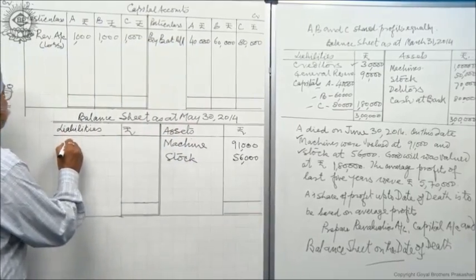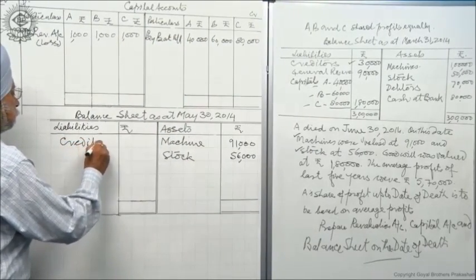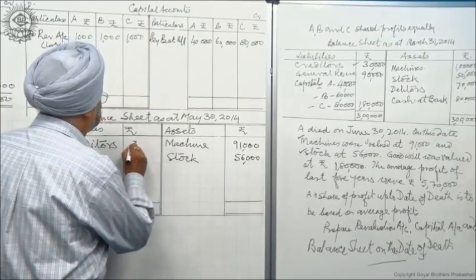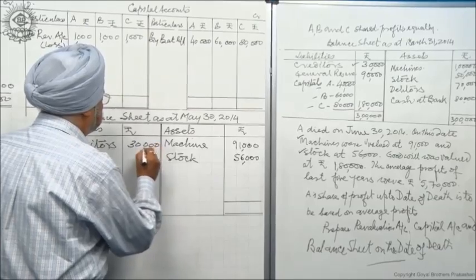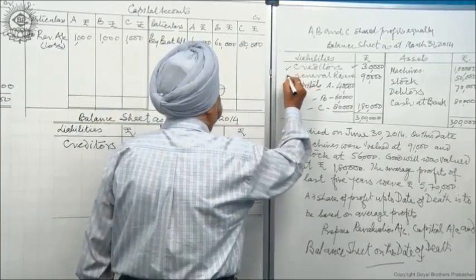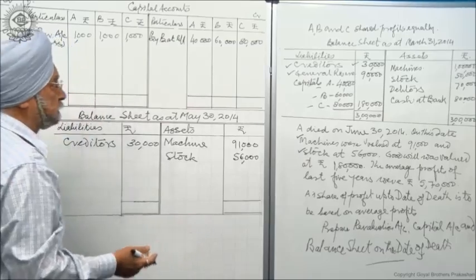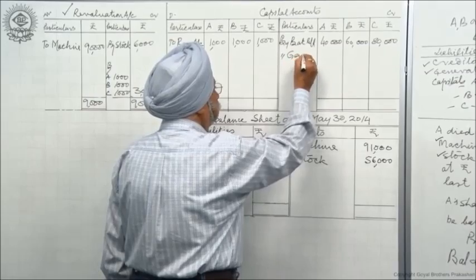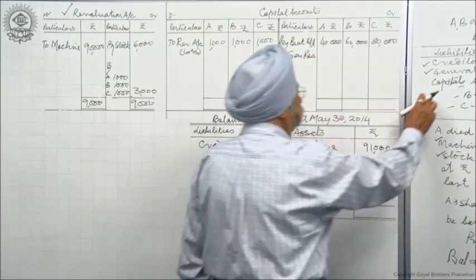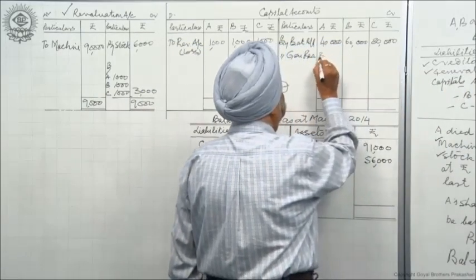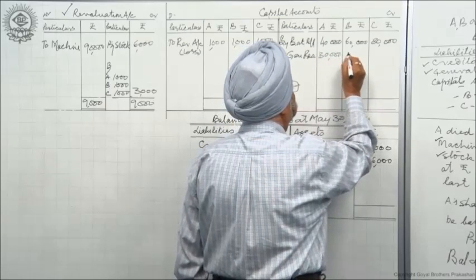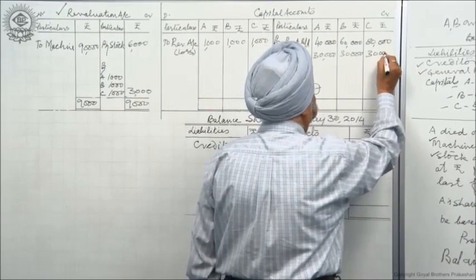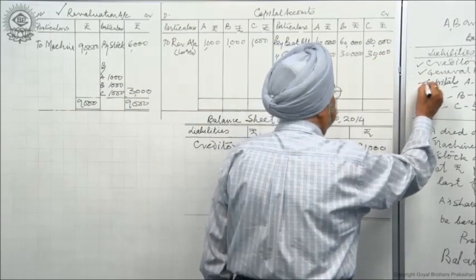So I take the creditors here straight away. How much are the creditors? 30,000. General reserve will go to all the partners. These are the partners. General reserve will be credited to them. How much is it? 90,000. Equally 30,000, 30,000 and 30,000. So general reserve has been done.